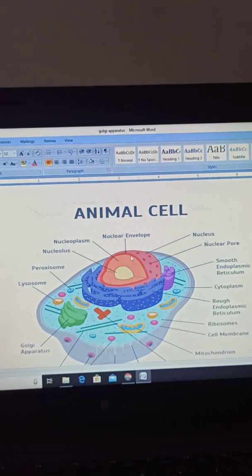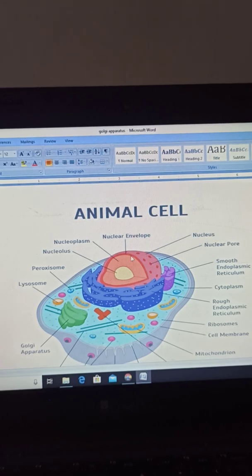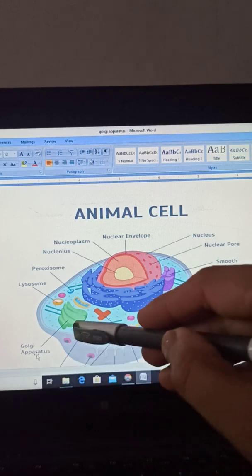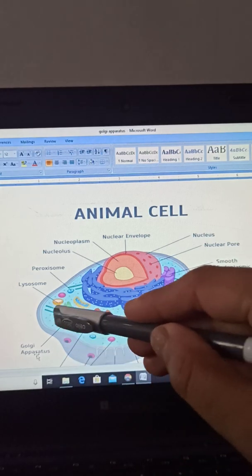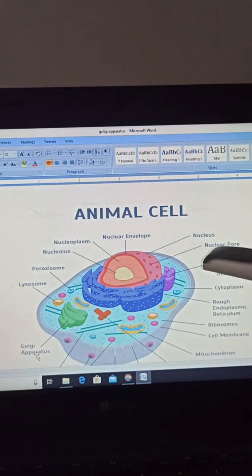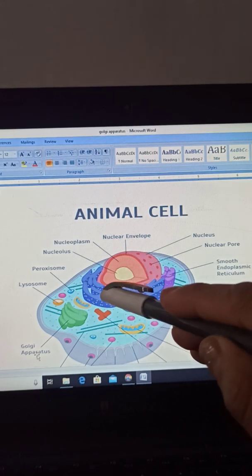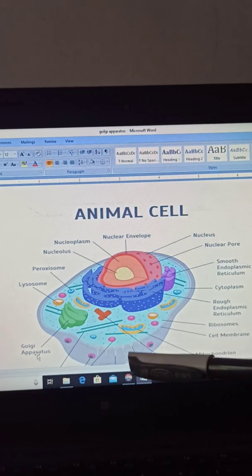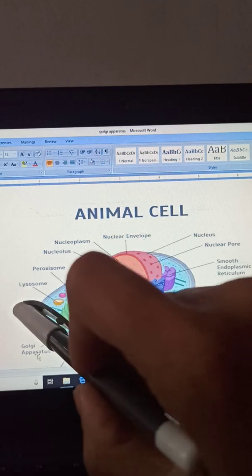Okay. So, for revision purposes, I would like to show you the exact positions of the Golgi apparatus and lysosomes in an animal cell. As you can see in the diagram of the animal cell here, this is the Golgi apparatus part. These membrane-bound structures are known as the Golgi apparatus, which are very near to the endoplasmic reticulum and the nucleus of the cell. And we have the lysosomes.